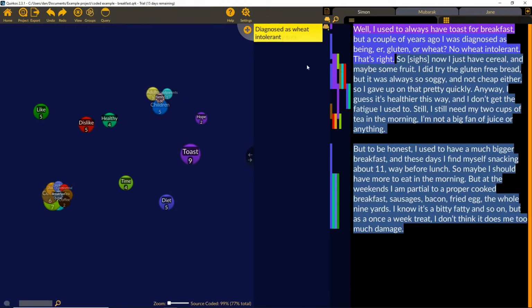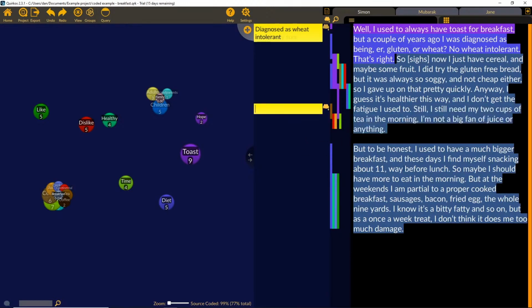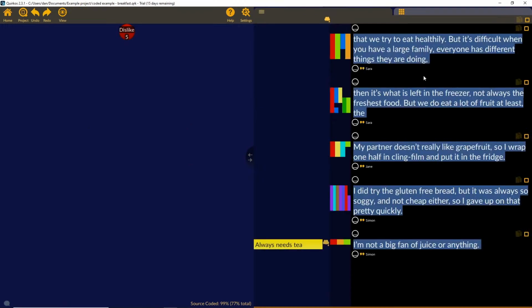So we've got those two memos there, and by a process of going through either line by line or just with the interesting bits, we can annotate the text and keep our memos very close to the data. And in Quirkos, it's a very easy process, and anywhere we see the quotes from the data, we'll also see those pop up. So if we look at the dislike code here, here's the memo: always needs tea, attached to that particular section of text.